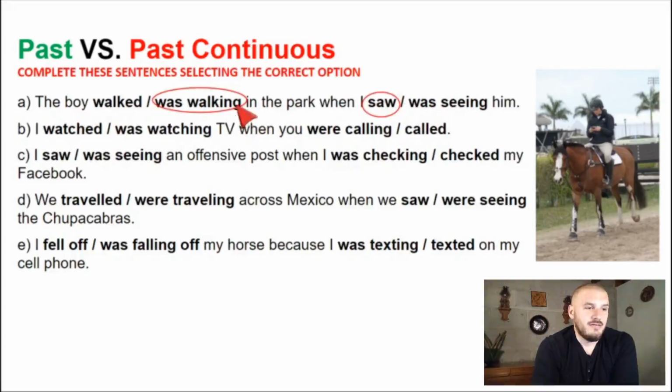El niño caminaba en el parque cuando yo lo vi. Or estaba caminando en el parque. He was walking in the park. So I'm going to give you a few seconds to stop the video if you want to do these activities. Okay, because here are the answers.